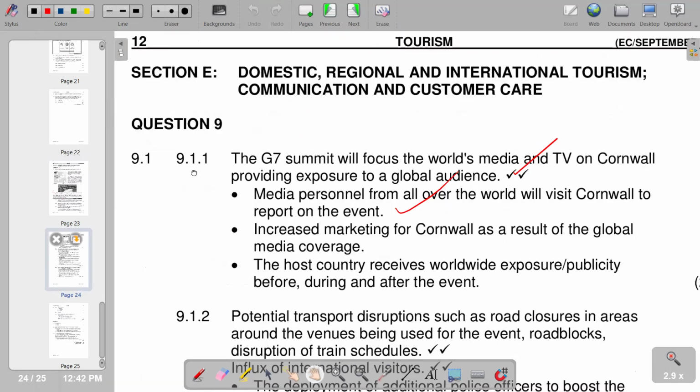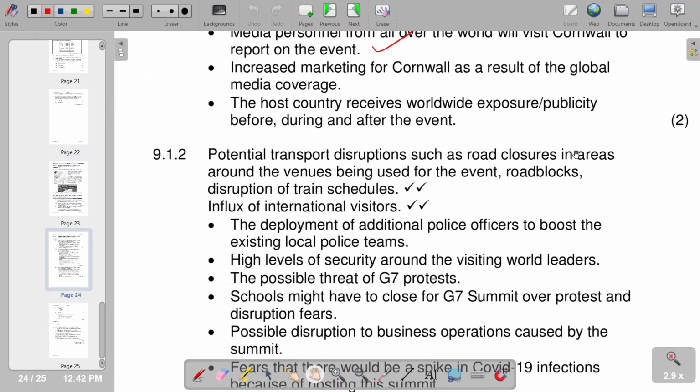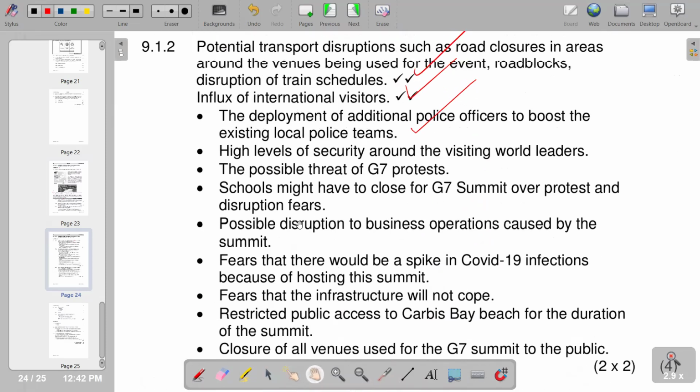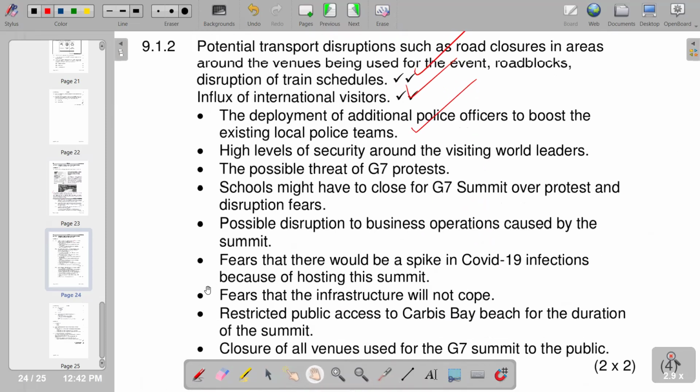So we are saying potential transport disruptions such as road closures in areas around the venues being used for the events, roadblocks, and disruption of train schedules. So that's what we have for transport problems. The influx of international visitors also, and the deployment of additional police officers to boost the existing local police teams. So we've got further points that we can also include in terms of 9.1.2. And of course, our question only requires us to come up with 2 points. So this is what we have on this part.